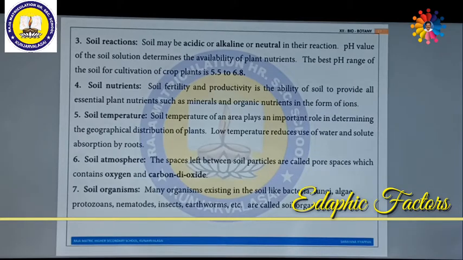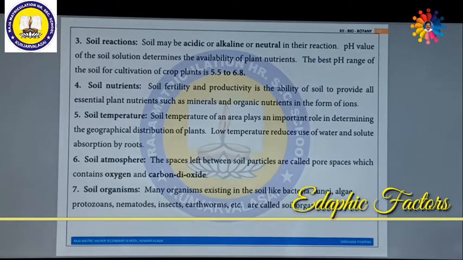Whether organic or inorganic, the nutrients present in the soil help the plants to grow faster. Soil fertility and productivity is the ability of the soil to provide all essential plant nutrients, such as minerals and organic nutrients, in the form of ions.